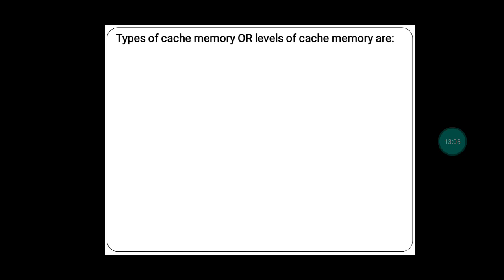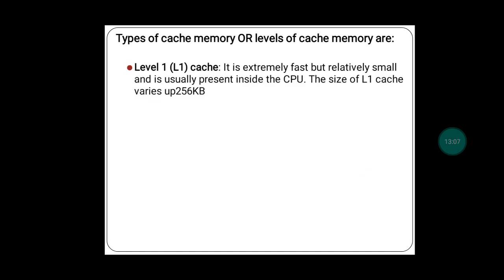Now see the types of cache, which can also be called levels of cache. The first level is level 1, that is L1 cache. It is extremely fast but relatively small and is usually present inside the CPU. Just now we saw in the diagram, L1 cache was present inside the CPU, that is inside the processor. It is extremely fast because it is very near to your processing registers. The size of L1 cache varies up to 256 KB.